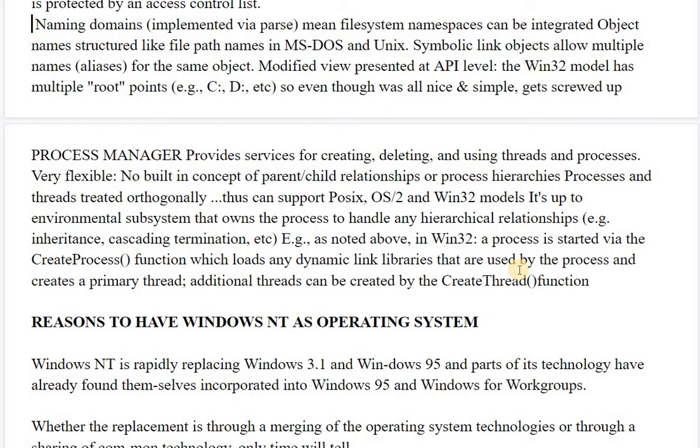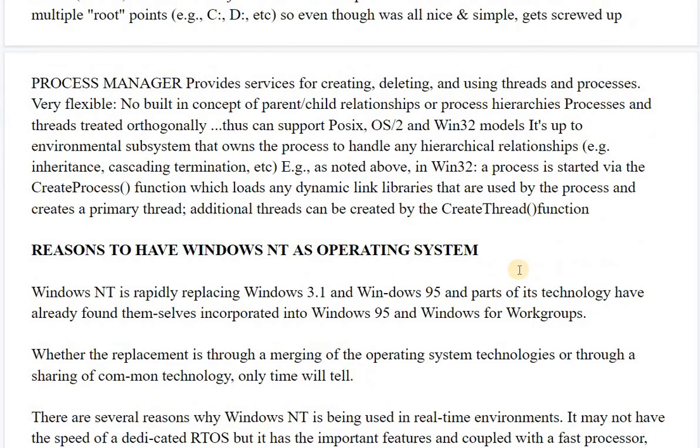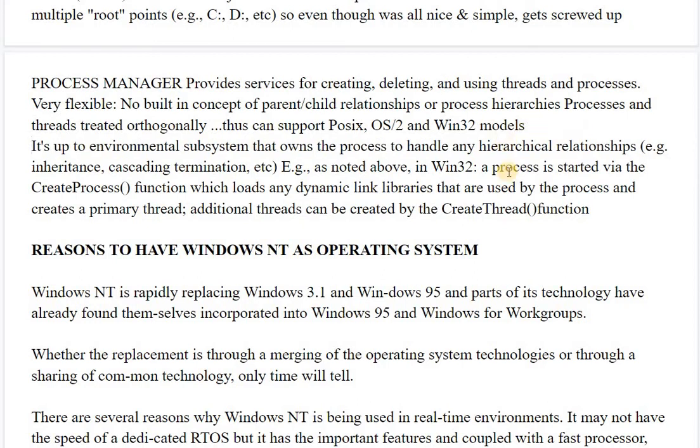The process manager provides services for creating, deleting, and using threads and processes. It is very flexible, and there is no built-in concept of parent-child relationship, inheritance, or process hierarchies. Processes and threads are treated orthogonally, and thus can support POSIX, OS/2 and Windows 32. These three are types of services provided by Windows NT. It is up to the environmental subsystem that owns the process to handle any hierarchical relationship, for example inheritance, cascading termination, etc.